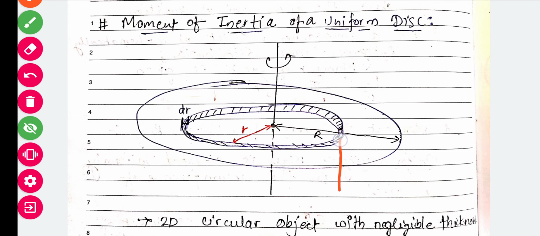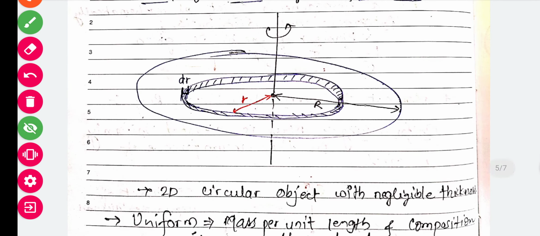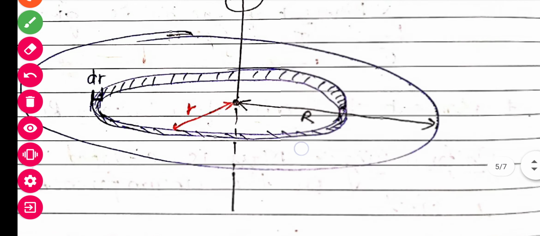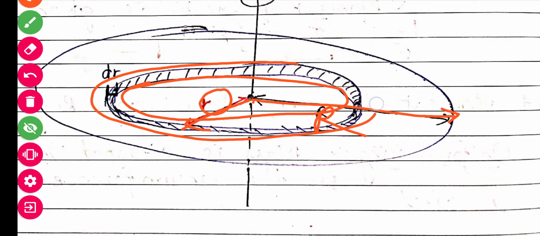Now what we have to keep in mind here, just see, from this center point to this outer edge, that is the capital R, and this is inner radius, that is small r. There is another notation, inner side, and this is outer side. That is for the consideration of the distribution of the masses.